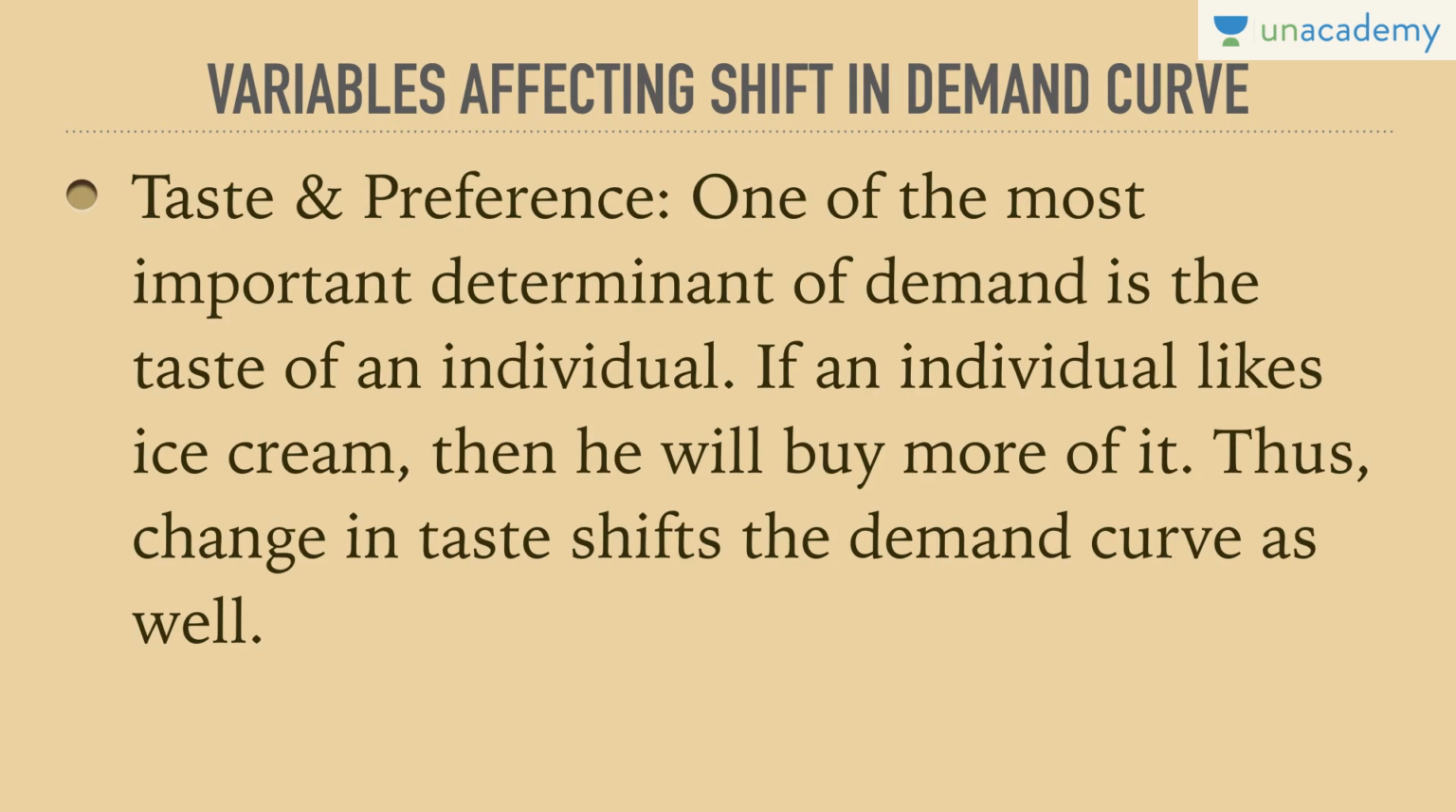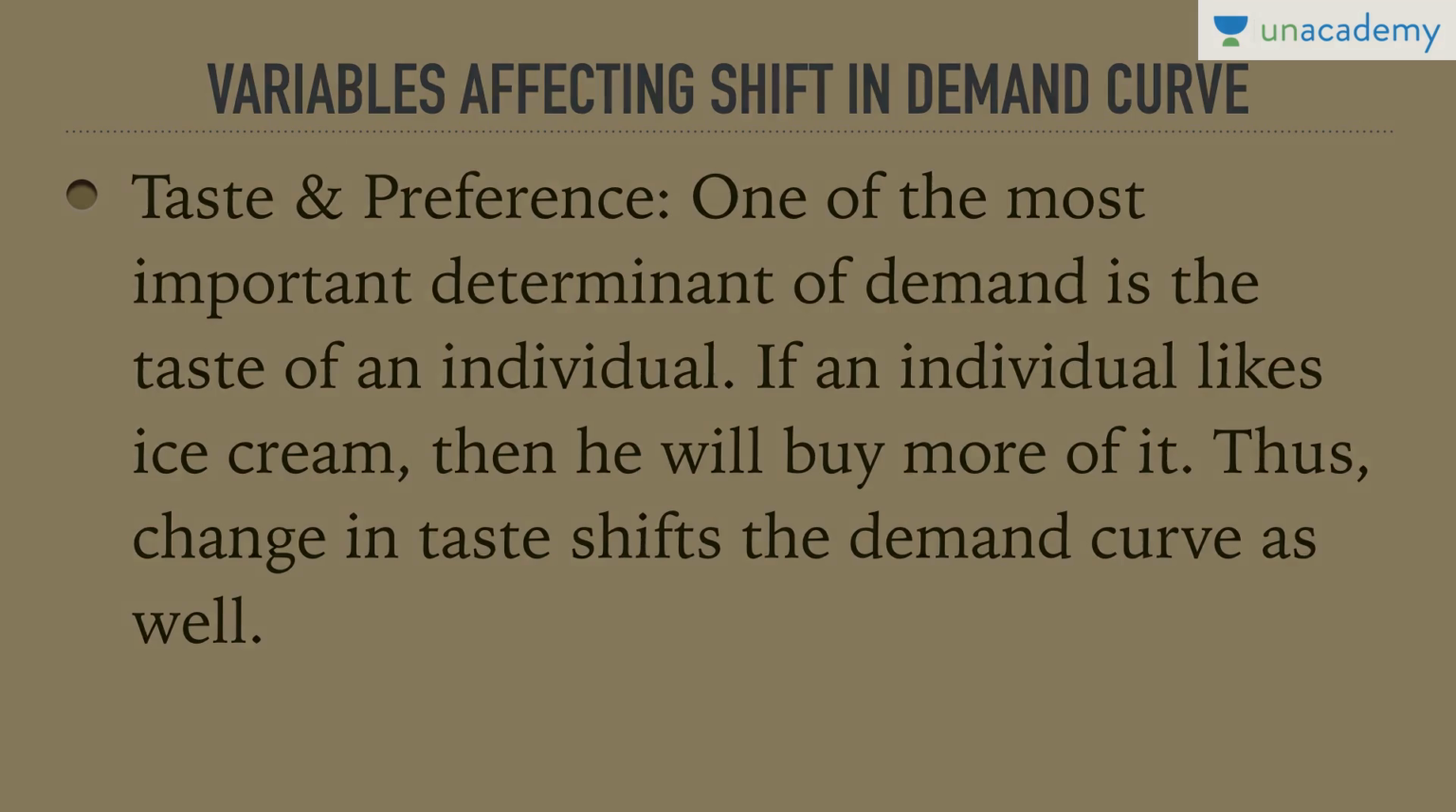Because of my change in taste, automatically the demand curve would shift either to the left or to the right. One of the most important determinants of demand is the taste of an individual, taste and preference. If an individual likes ice cream, then he will buy more of it. The change in taste shifts the demand curve as well. So if I like non-vegetarian more, it would shift my demand curve for non-vegetarian food to the right, whereas vegetarian food, without disturbing its prices, would shift to the left. Another variable affecting the demand curve.